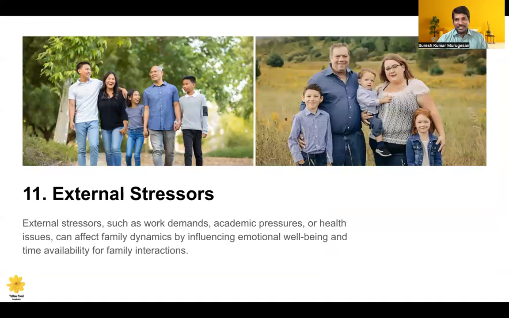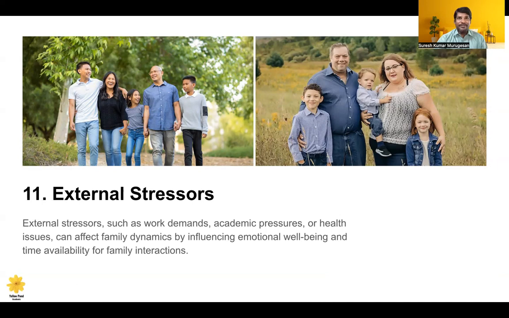And external stressors, yes. For example, work demands, high academic pressure, and health-related issues may affect the family dynamics. As a counselor, we have to look into those factors, and if there are issues, they need to be addressed properly in the beginning itself. That is very important for the emotional and social well-being of the family members.